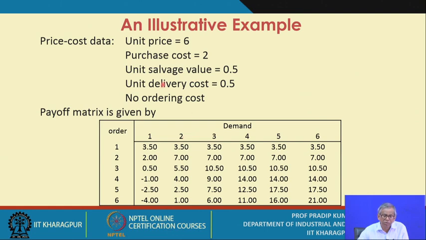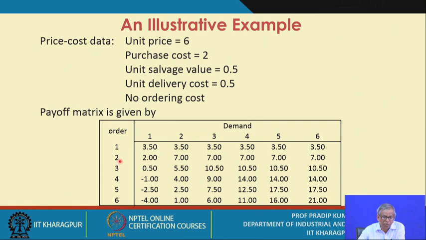So the delivery cost is just for 1 unit, and the price you get is for just 1 unit, that is 6 minus 2, because we have purchased just 1 unit, so it remains at 3.5.